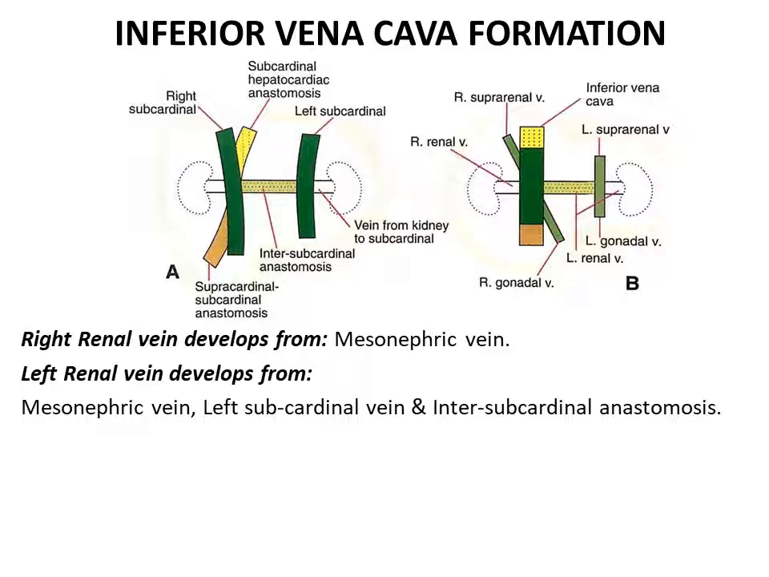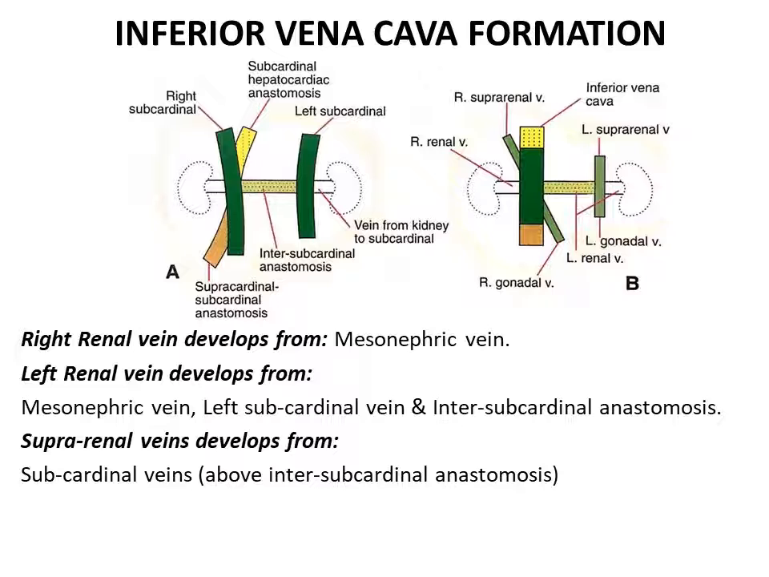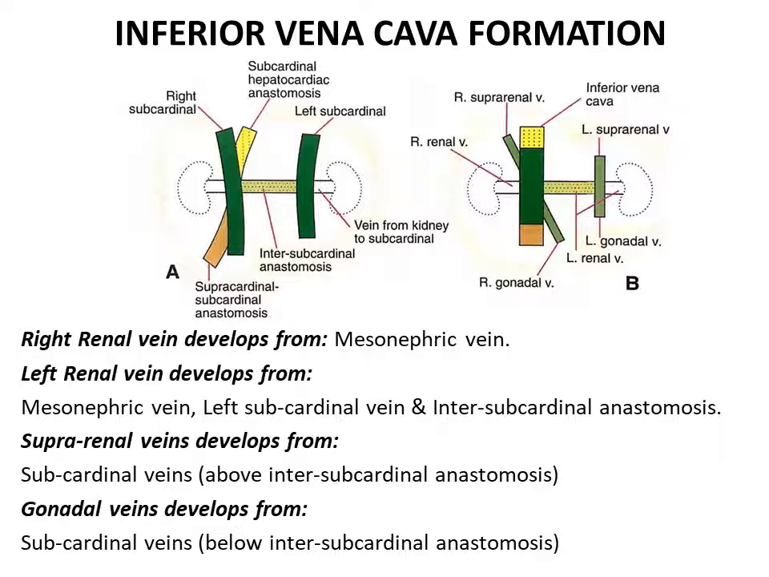The renal veins. The right renal vein develops from the mesonephric vein, whereas the left renal vein, which is longer, develops from the mesonephric vein, the left subcardinal vein and the intersubcardinal anastomosis. The suprarenal veins develop from the subcardinal veins above the intersubcardinal anastomosis, and the gonadal veins develop from the subcardinal veins below the intersubcardinal anastomosis.